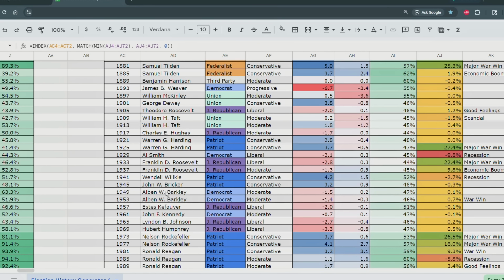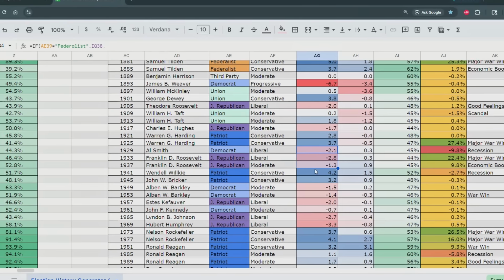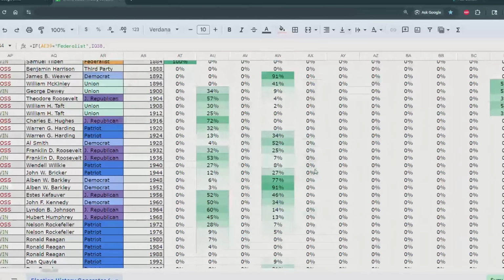So we can scroll up. Where the heck is Al Smith? Here he is. Al Smith lost. And instead you have Franklin D. Roosevelt leading the Republican Party. So in this timeline, it looks like both the Democrats and the Republicans are liberals. Actually, let's look. So 1830s, we can scroll over and see.